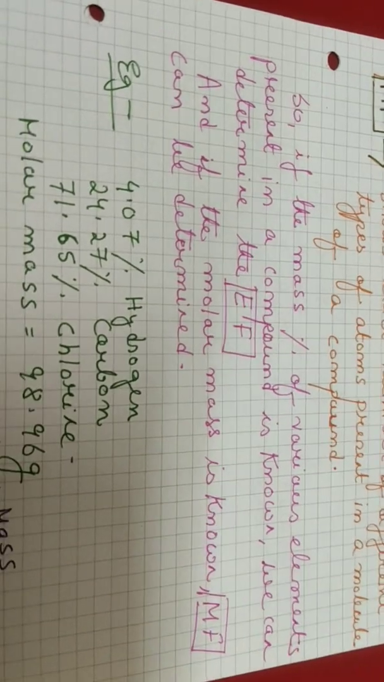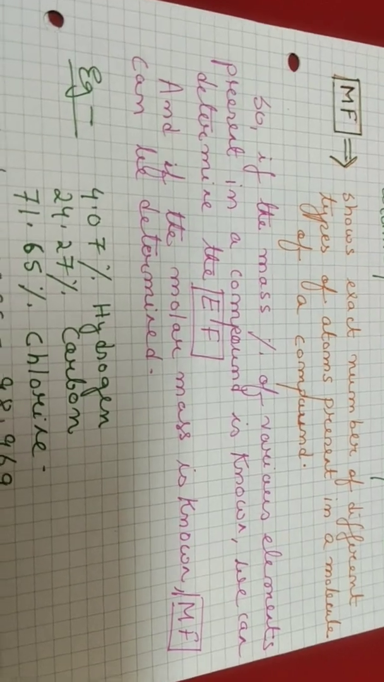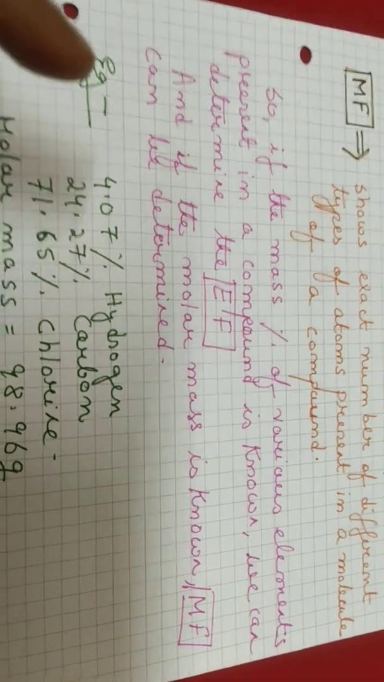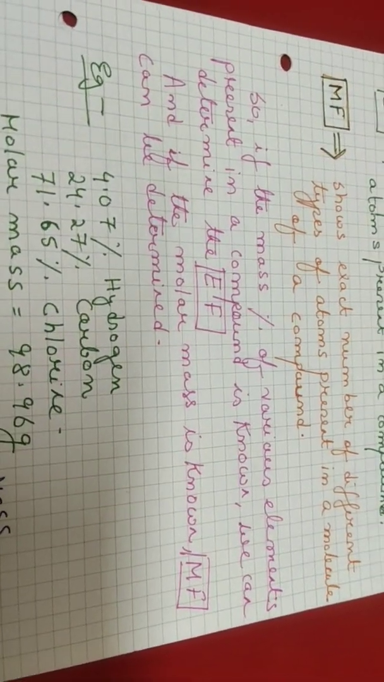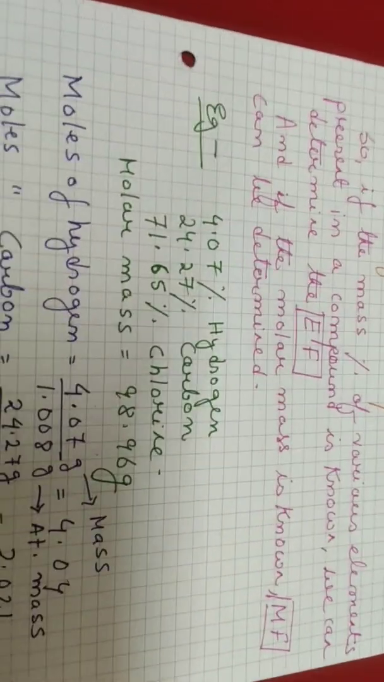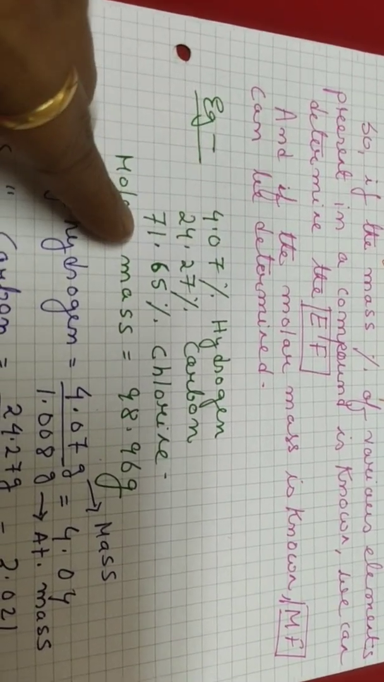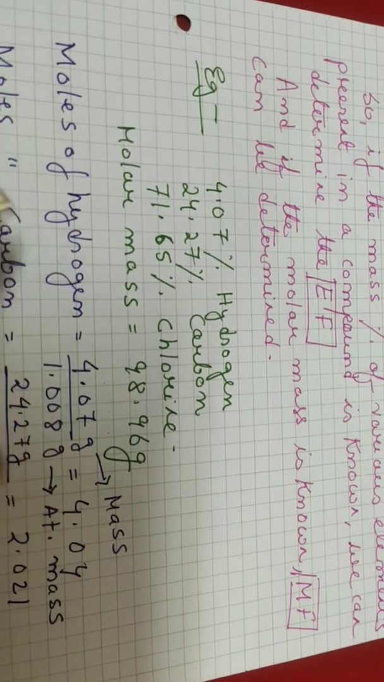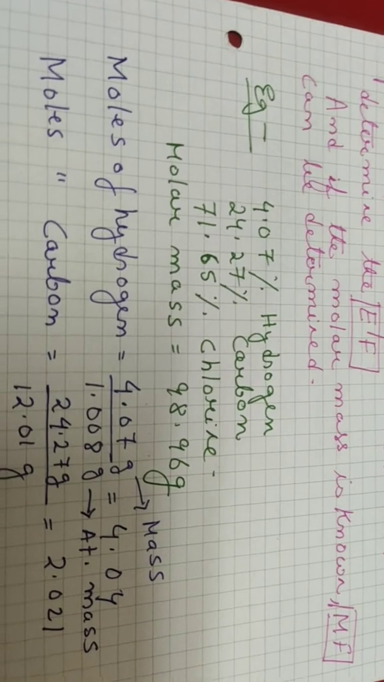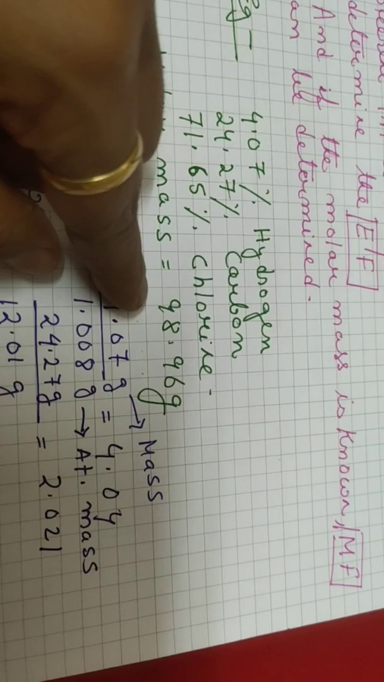So if the mass percent of various elements present in a compound is known, it is very easy to determine the empirical formula. And if the molar mass is known, consecutively the molecular formula of that compound can easily be determined. For example, if it is given for hydrogen, carbon and chlorine, the mass percentage and molar mass are also given. So for each of that hydrogen, carbon and chlorine element, the moles can be easily found out by the formula, that is mass